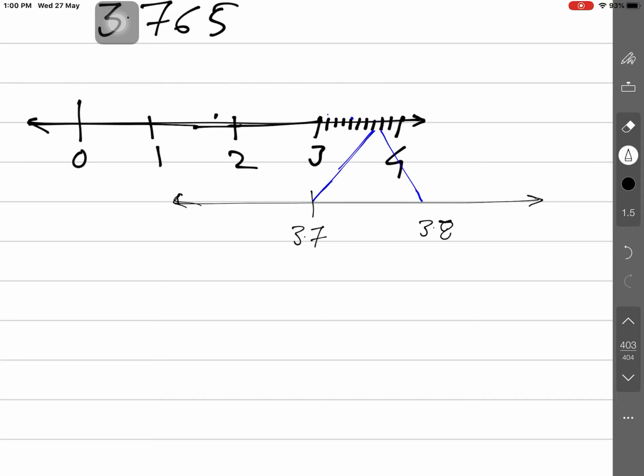So, I am telling you how many lines I have drawn here. 3 lines have to be drawn. 3 decimal places are there. 10 divided again in 10 parts, 10 divided again in 10 parts, 10 divided again in 10 parts. So the number of digits after the decimal point predicts the number of lines. So many decimal places and digits, so many lines need to be drawn. Is that clear, guys? Now see the question. I hope you have all understood the concept of number line representation by successive magnification method.